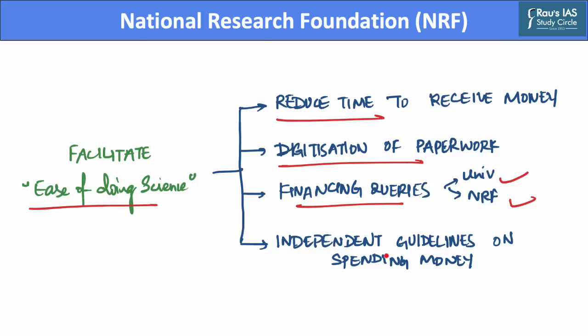Further, scientific research needs independent guidelines for spending money, which will provide flexibility to scientists in addition to accountability. Also, the release of money needs to be timely. Hence, in order to improve private participation, it is necessary to reduce the time to receive money, further the digitization of paperwork, ease the financial requirements of scientists, and publish independent guidelines on spending money. Hence, this was all for today's discussion on the National Research Foundation.